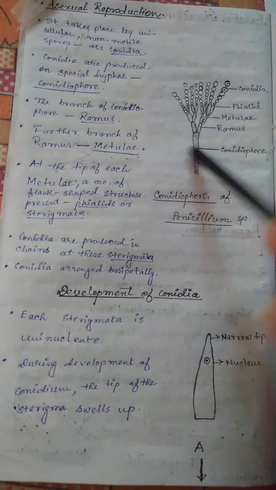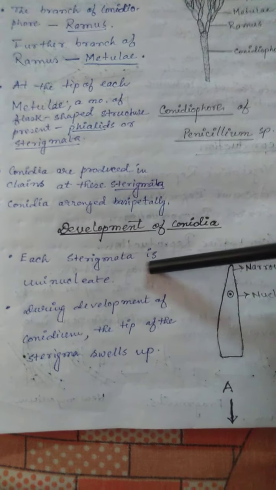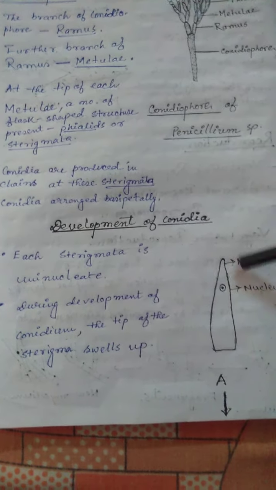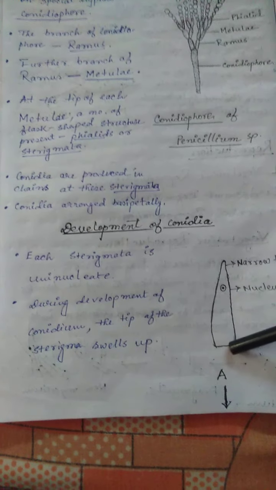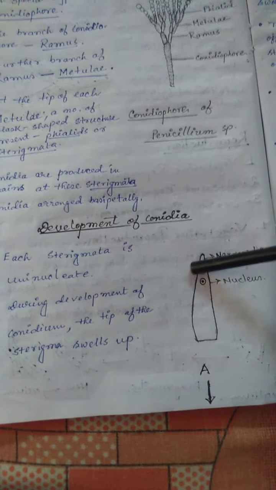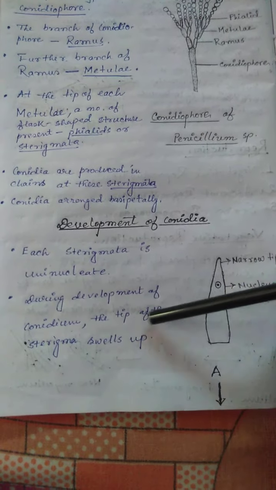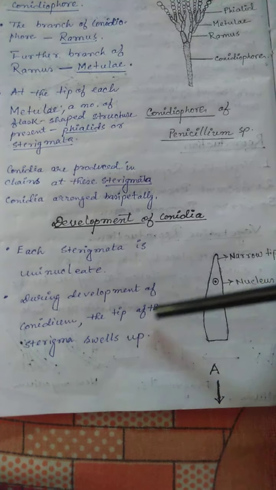Now, development of conidia. How is the conidia developed? Each sterigma is uninucleate. So this is the structure of the sterigmata or phialids, which is narrow at the tip, uninucleate, and almost flask-shaped. During development of the conidium, the tip of the sterigma swells up. This region will swell up.